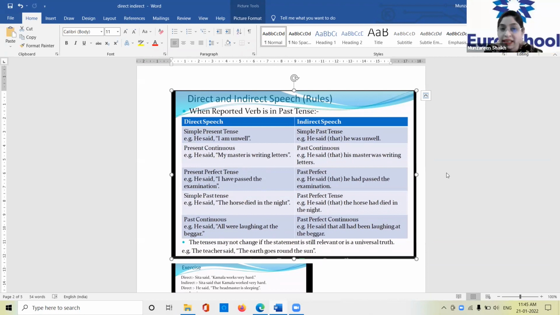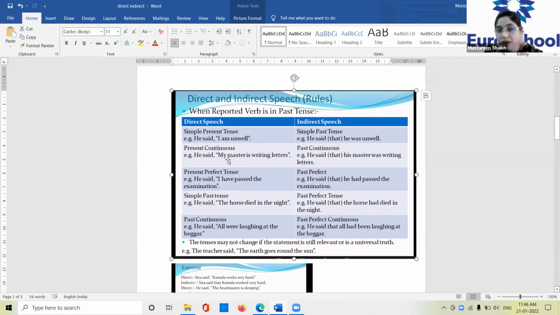Next is present perfect tense. It will become past perfect tense. He said, I have passed the examination. Now this is what? Present perfect. Why? The word have shows that it is present perfect tense.